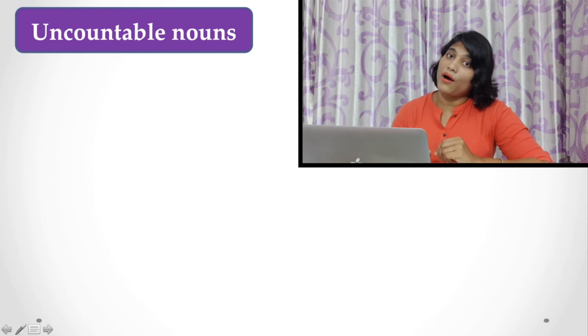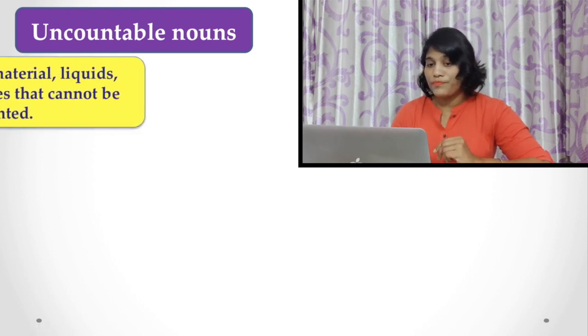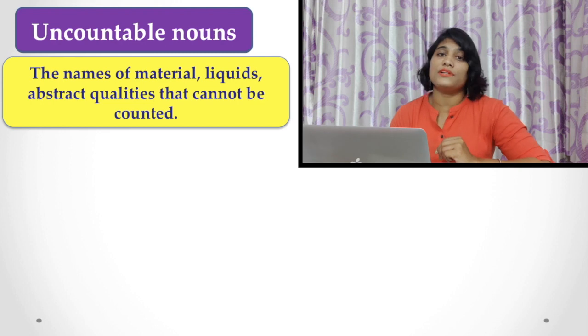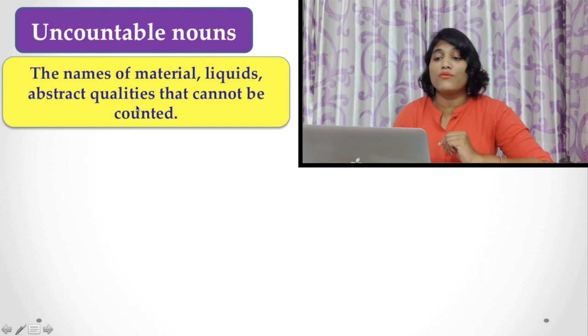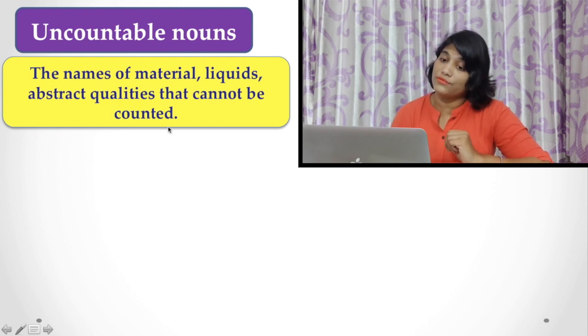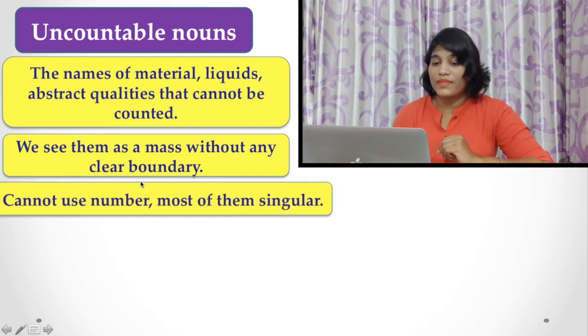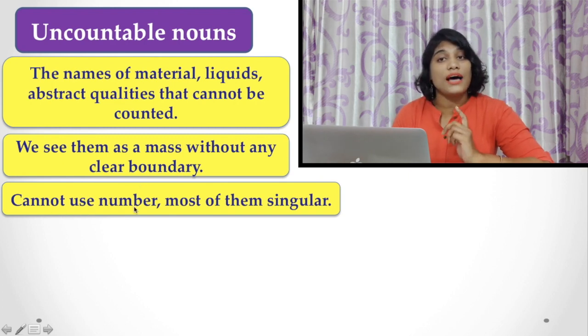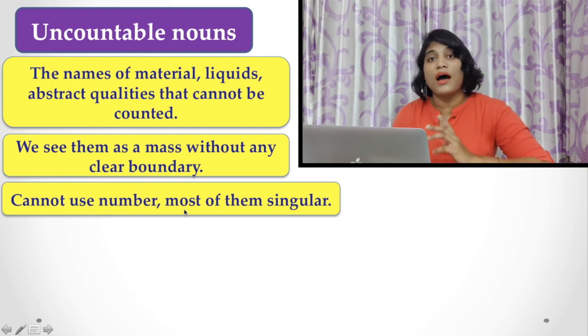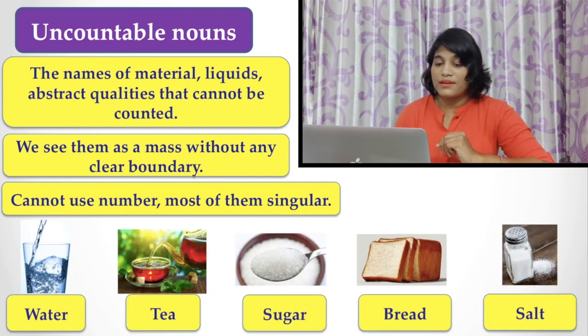Now, let's talk about the uncountable nouns. What do you see here? Uncountable nouns refer to the names of materials, liquids, and abstract qualities that cannot be counted. We see them as a mass without any clear boundary and cannot use numbers with them. Most of them are singular in number. For example, water, tea, sugar, bread, salt, etc.